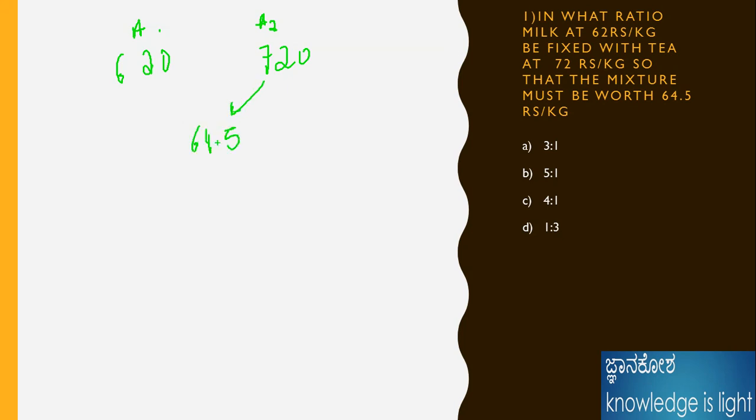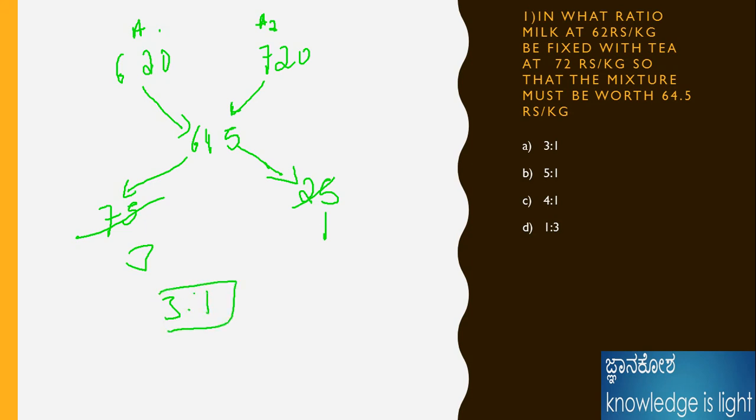Therefore 720 minus 645, what is the answer? Yes, 75. As well as 645 minus 620 is 25. Therefore the ratio is 1 and 3, so 3:1 ratio. Within 2 seconds, we can easily solve this problem.